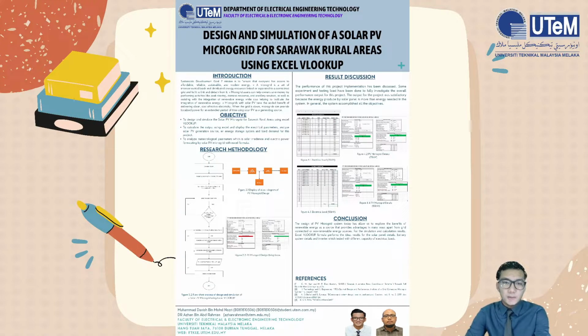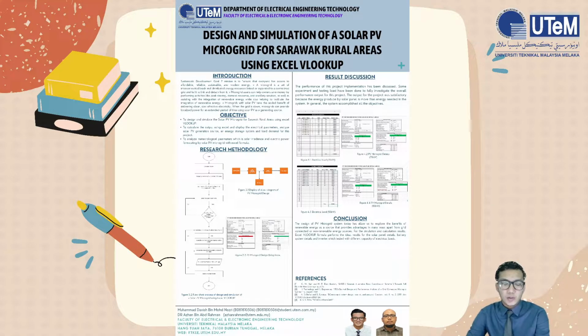Basically, I have three objectives for this project. First objective is to design and simulate the solar PV microgrid for Sarawak rural areas using Excel VLOOKUP. Second is to calculate the output using Excel and display the electrical parameters, analyze the solar PV generation source, energy storage system and load demand for this project. Third objective is to analyze meteorological parameters, which are solar irradiance and electric power forecasting by the solar PV microgrid, with Excel formula.